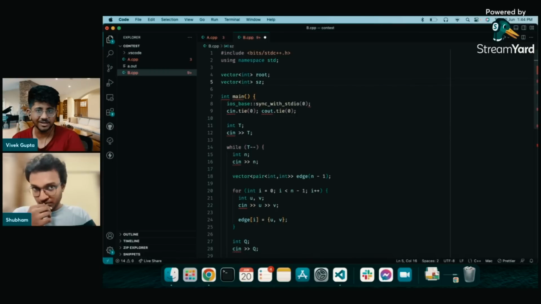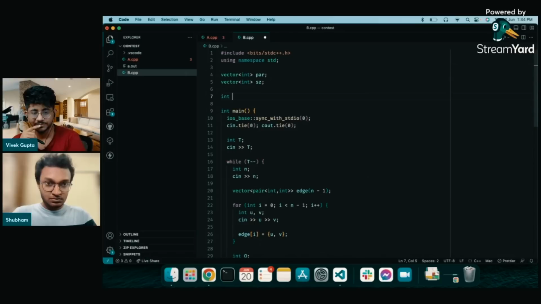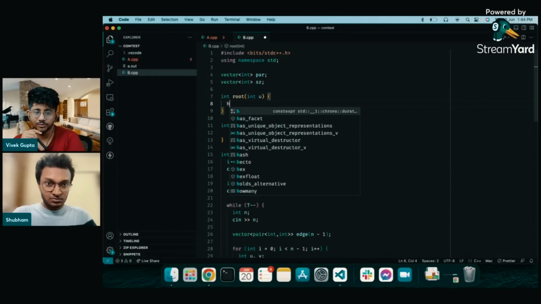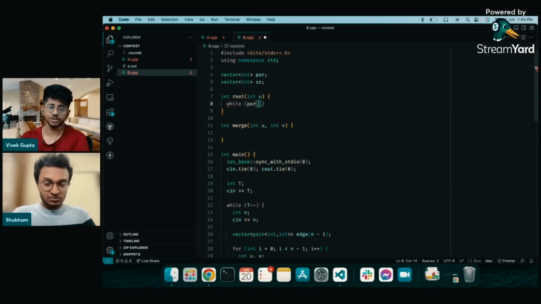So he's writing basically a union find. In union find, you have a root node: what is the root when you start from this node? And then you maintain the size, yeah, basically a parent array, right? So when you add a particular edge, you merge things based on rank, and then you have to find the root of a particular node. When you keep following the parent, where do you reach? If two things lead to the same thing, then they are in the same component, right? That's what union find does.